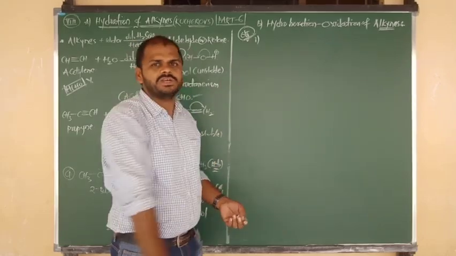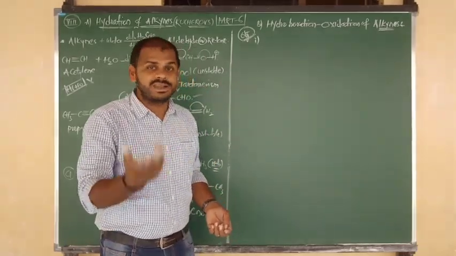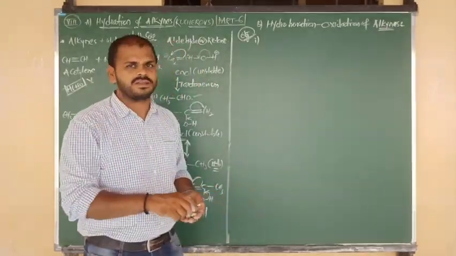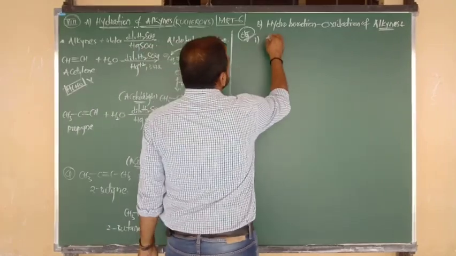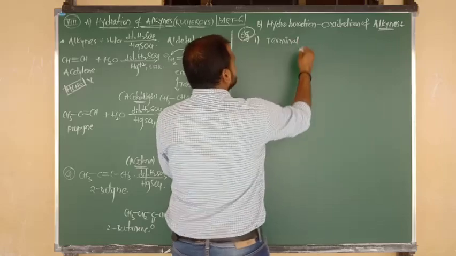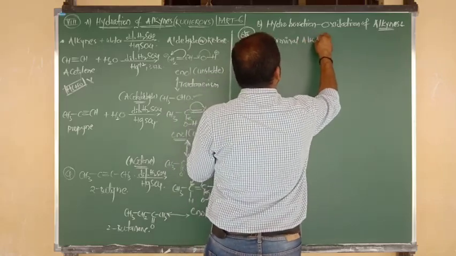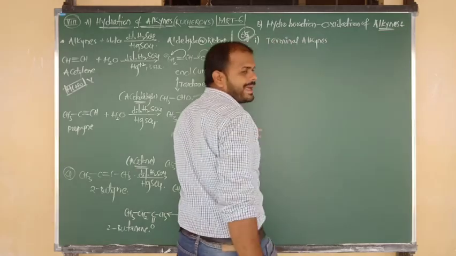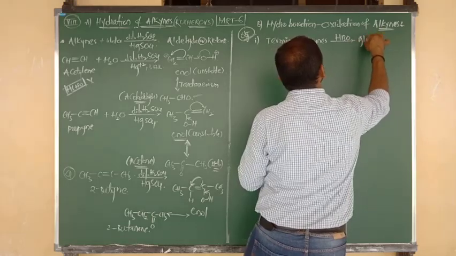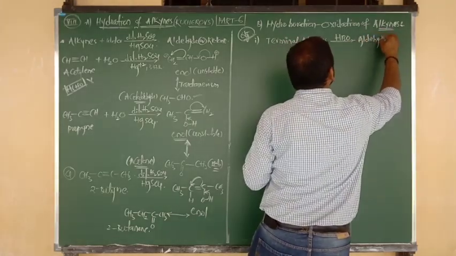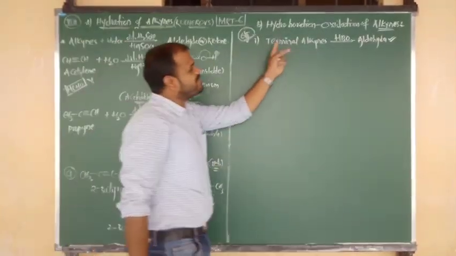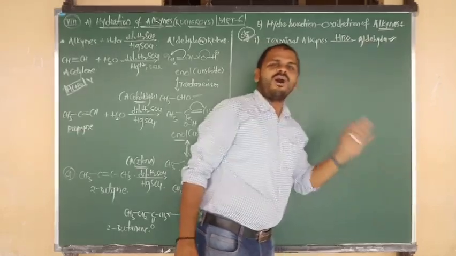I'm going to give you completely in short form. So for terminal alkynes, what is the product? Non-terminal alkynes, what will be the product upon HBO? I'll give you a very good shortcut. First of all, I am going to show one statement. Terminal alkynes upon HBO, means upon hydroboration oxidation reaction, the product is nothing but what? Aldehydes. Focus there. So terminal alkynes upon HBO give aldehydes.